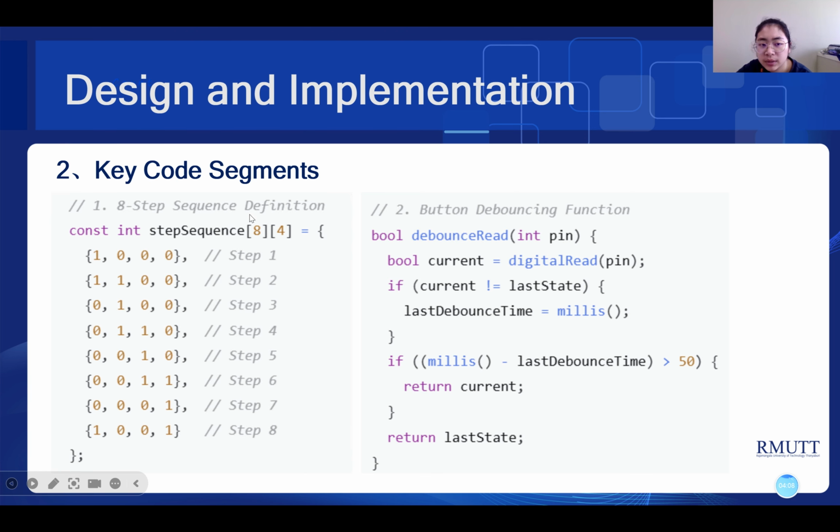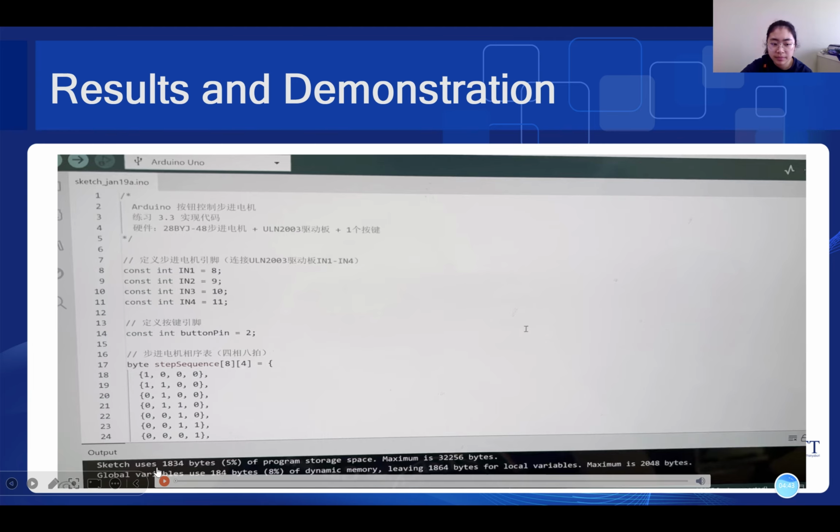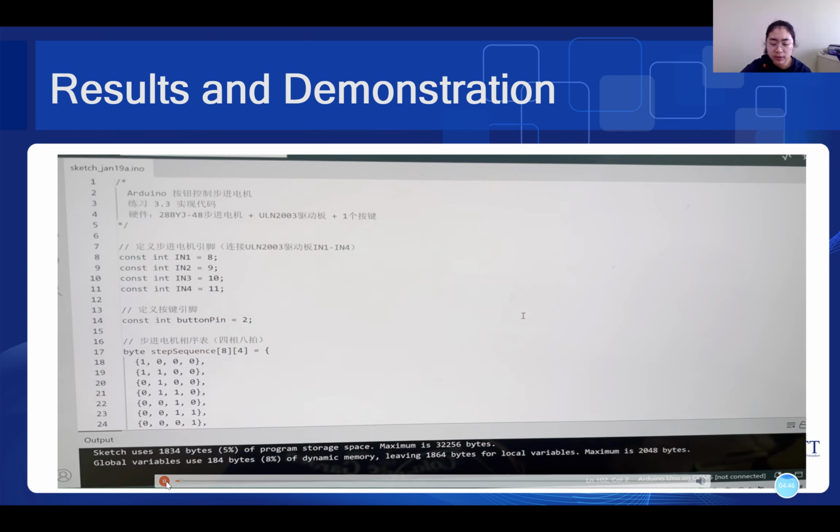The two key functions: the first is the stepper motor rotation function, and the second is the button debouncing function. And the last is the main controller loop, which goes into the void loop in the IDE. So this is my homework video.